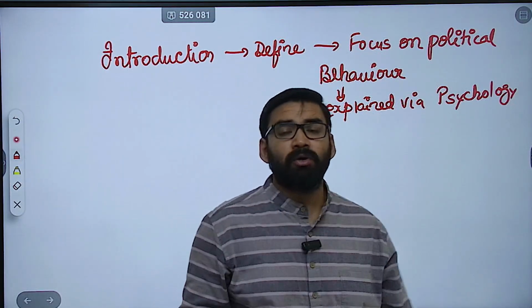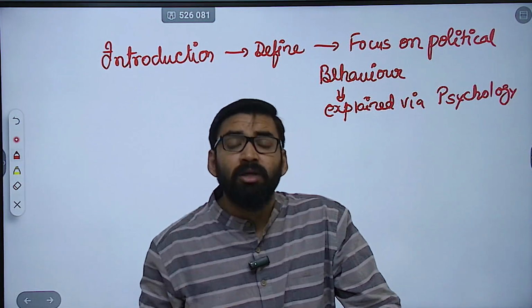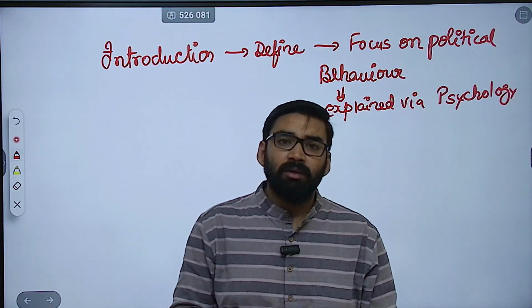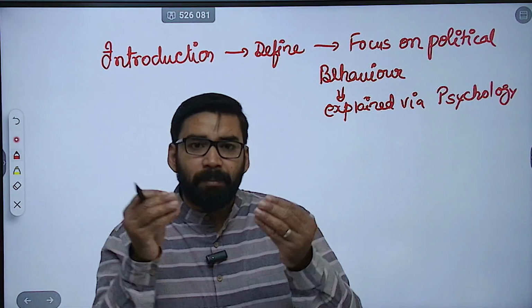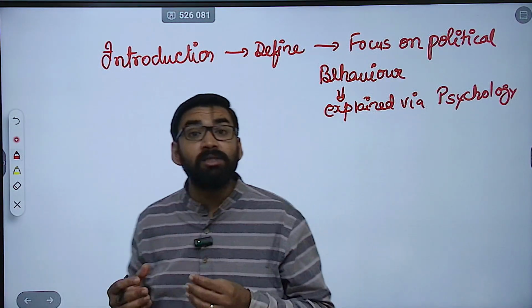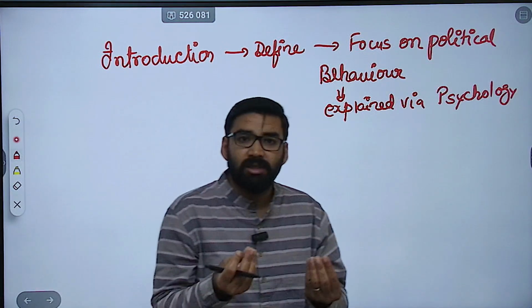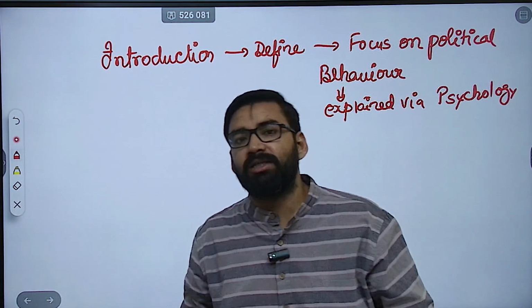Then you can mention the body of the answer. Which scholars can you mention here? For example, the psychological approach in comparative politics examines how individual behavior and cognitive processes influence political systems.